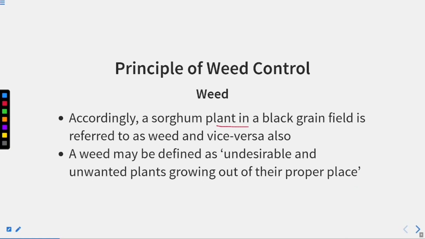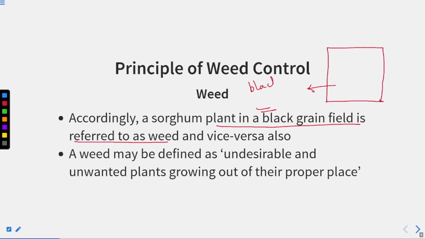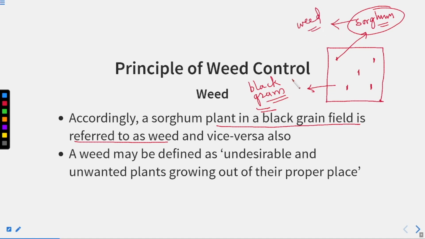Accordingly, a sorghum plant in a black gram field is referred to as a weed. So this is our cropland, and we are growing black gram. But some sorghum plants are also there. These are the sorghum. So these sorghums are referred to as weed plants because what we are growing is black gram.